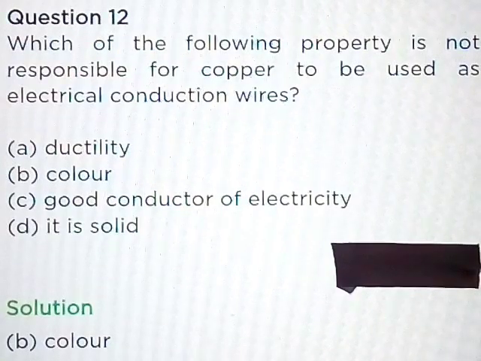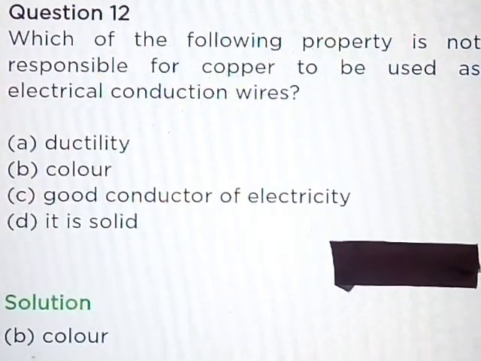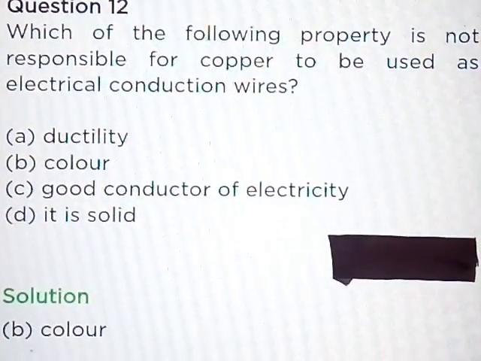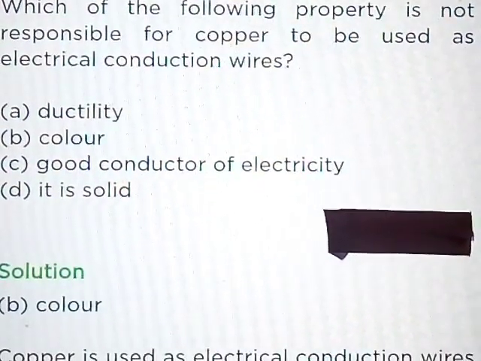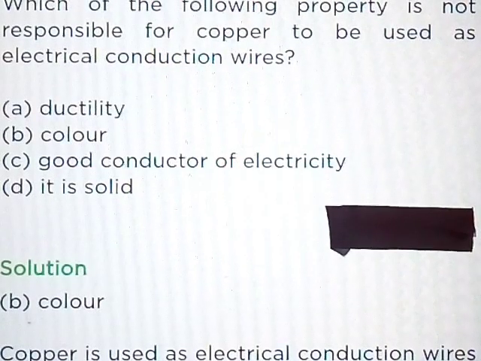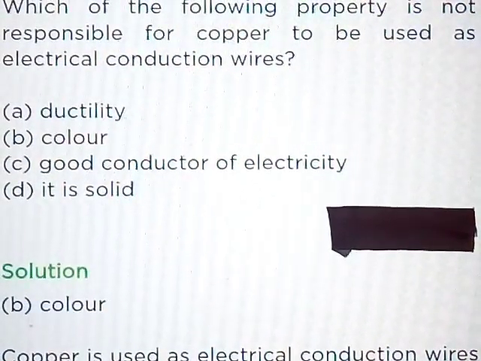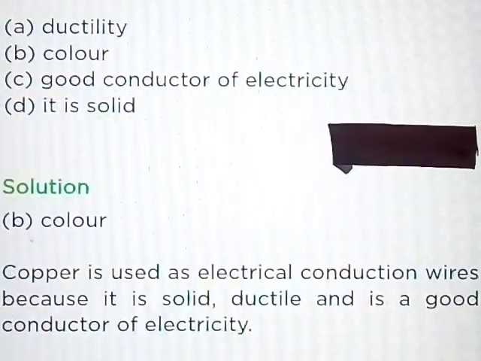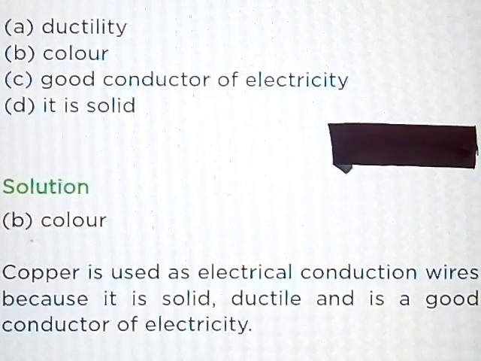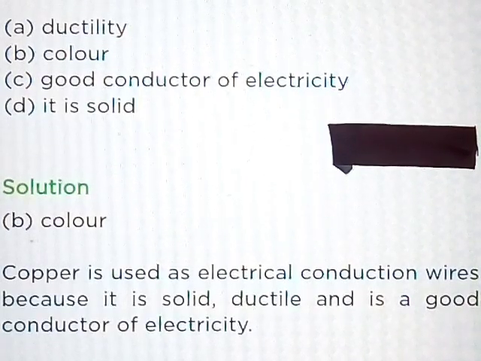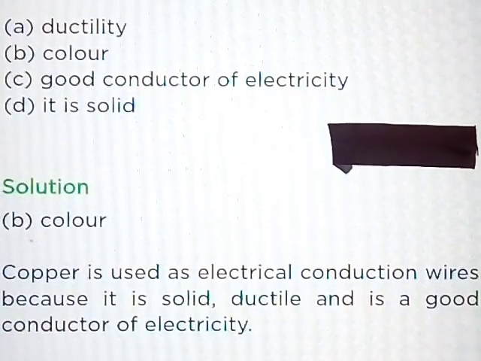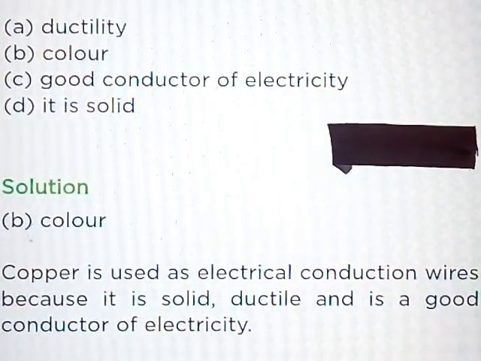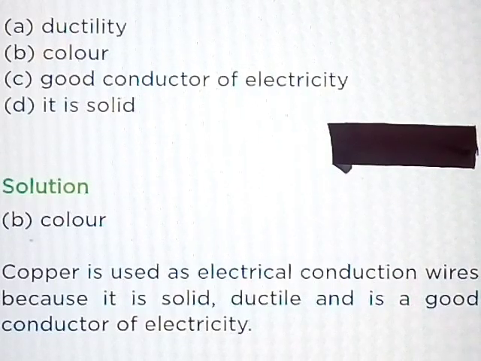Question number 12. Which of the following properties is not responsible for copper to be used as electrical conduction wires? Part A, ductility. Part B, color. Part C, good conductor of electricity. Part D, it is solid. Answer: color.